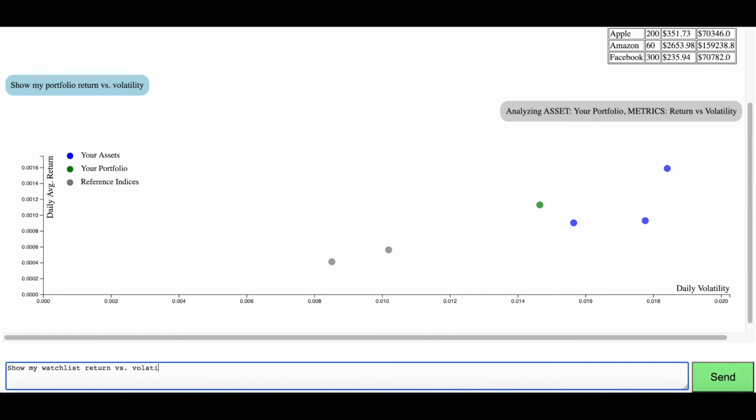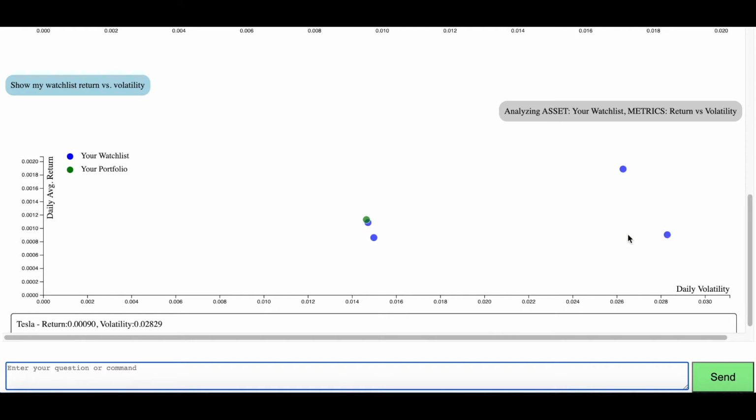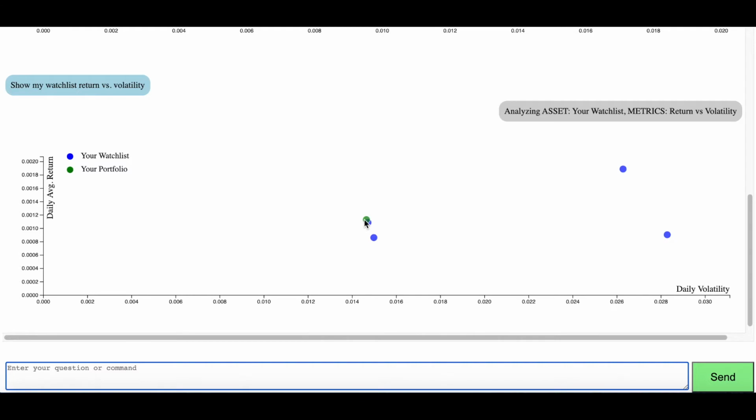Next, I type in my watch list return versus volatility, and it shows that my portfolio overall has the lowest volatility. Microsoft pretty much has similar return and volatility characteristics. In general, my portfolio is less volatile than all the individual stocks. However, one of the stocks has lower return and much greater volatility compared to my portfolio.